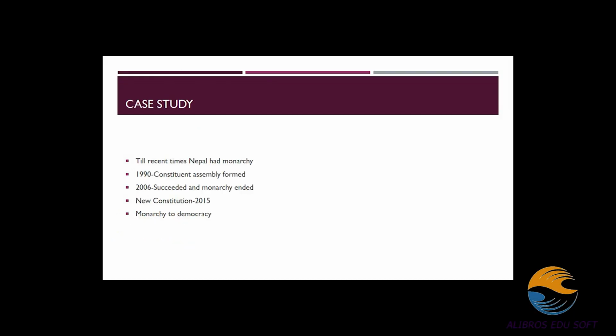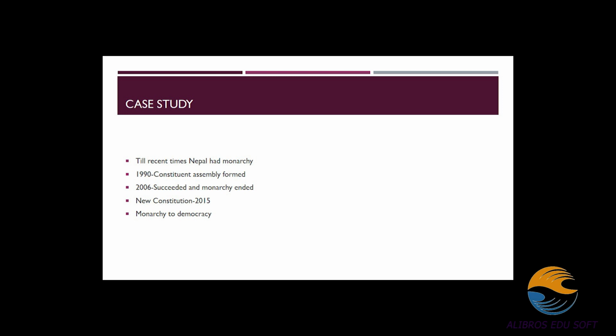Next, I am going to talk about a case study which explains power in Nepal. Till recent times, Nepal had monarchy rule. Monarchy is the rule in which the complete power or the complete authority of the whole nation was under the control of the king. They had a constitution during the 1990s, but the final authority was under the king. People in Nepal fought for the formation of a democratic country. In 2006, they succeeded and the king's power ended.